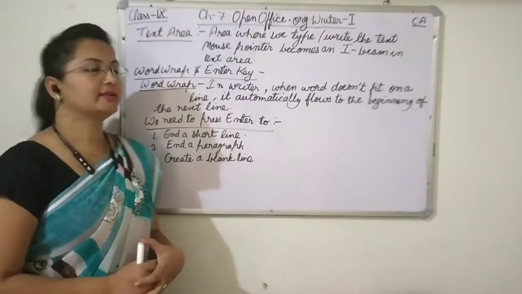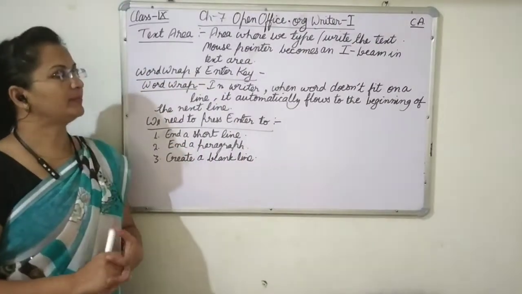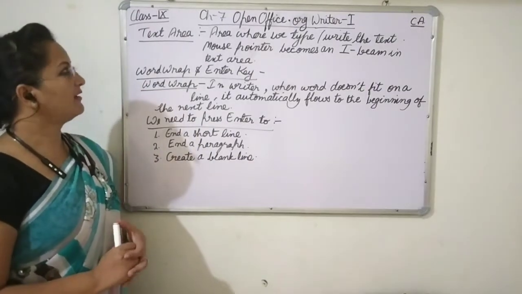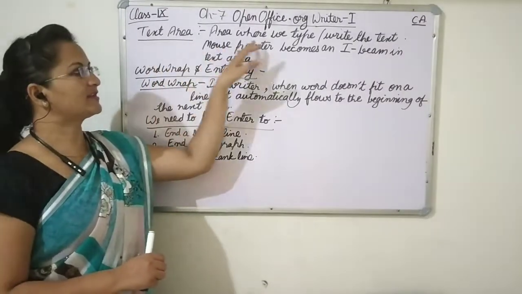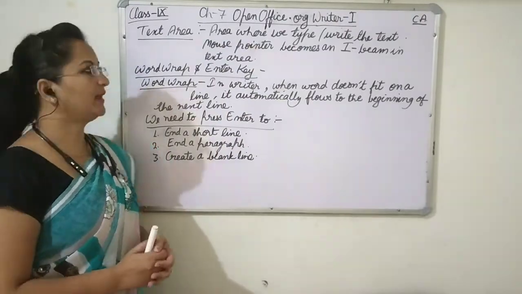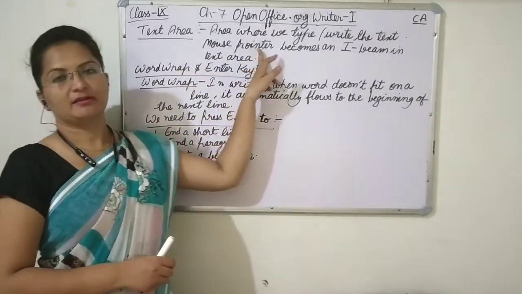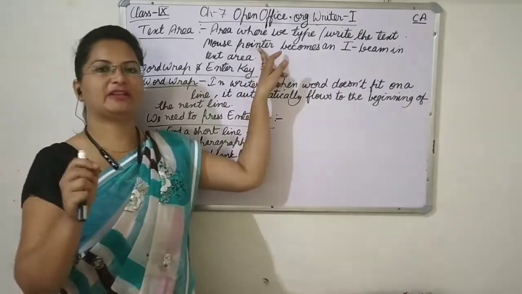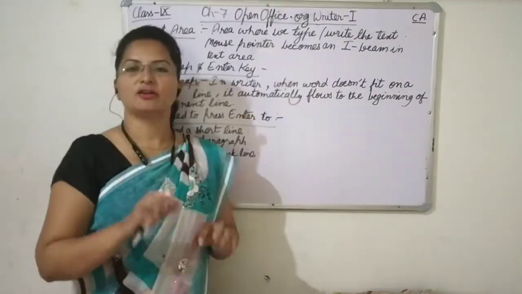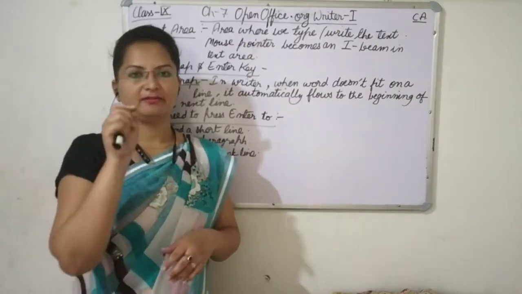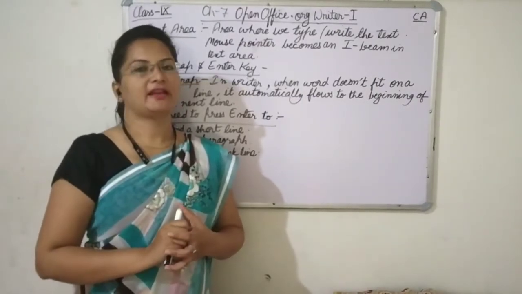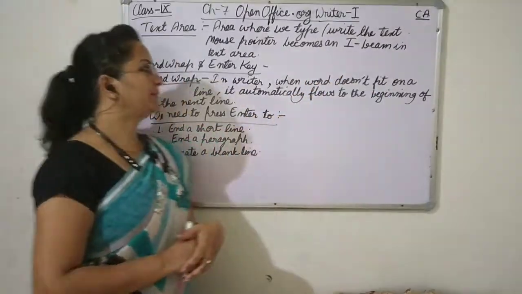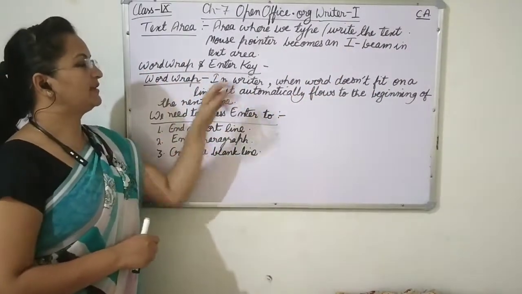Now students, the text area. Text area means the area in which we type or write something. In the text area we can simply type or write something, and normally you have seen the mouse pointer is in the shape of an arrow. When we take the mouse pointer into the text area to type something and click in the text area, it converts to the I beam.